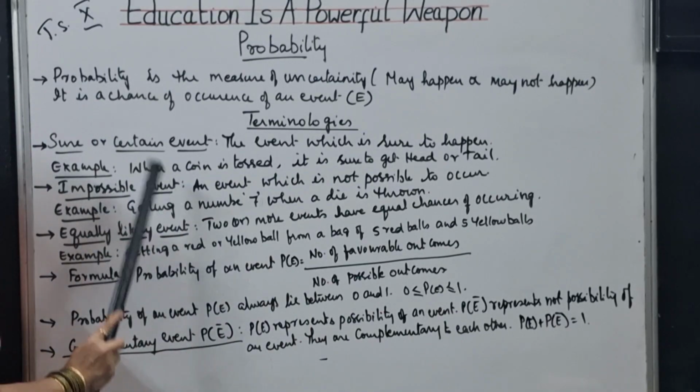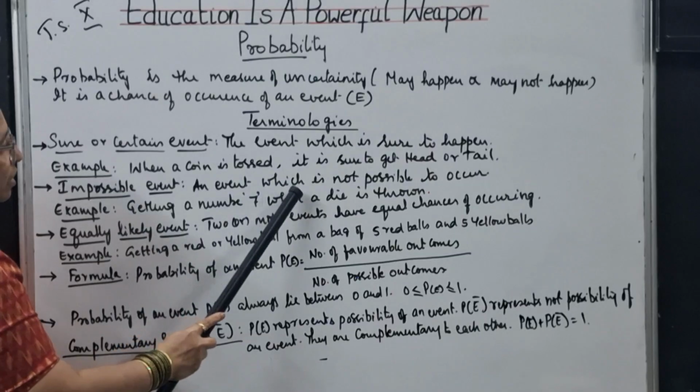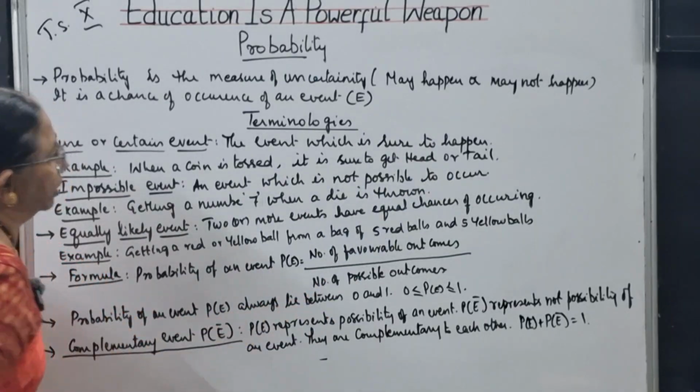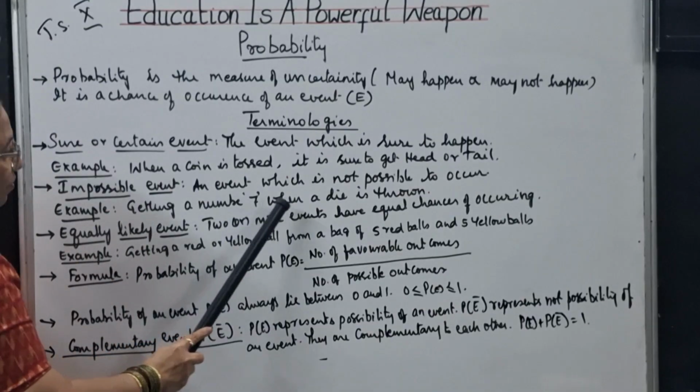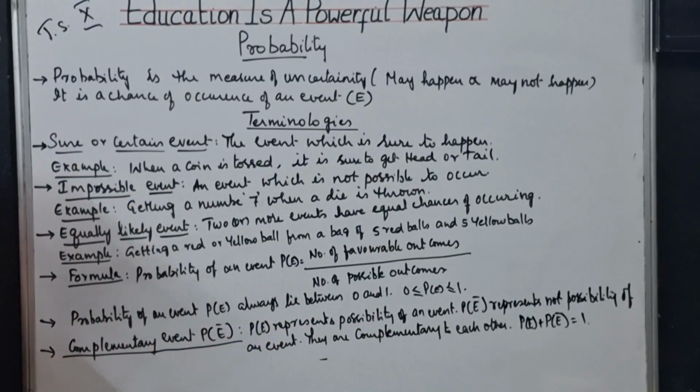And impossible event. What is that? An event which is not possible to occur. It will not occur. That is called an impossible event. Example: getting a number 7 when a die is thrown. We know that a die has only the numbers 1, 2, 3, 4, 5, 6. The number 7 is not there at all.